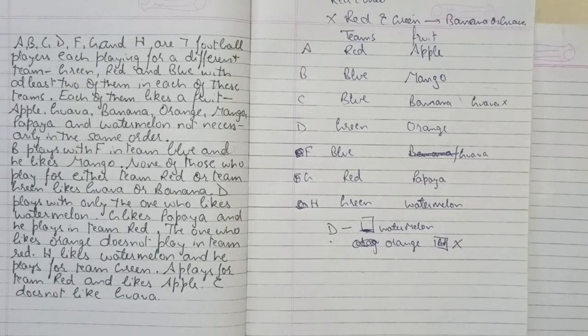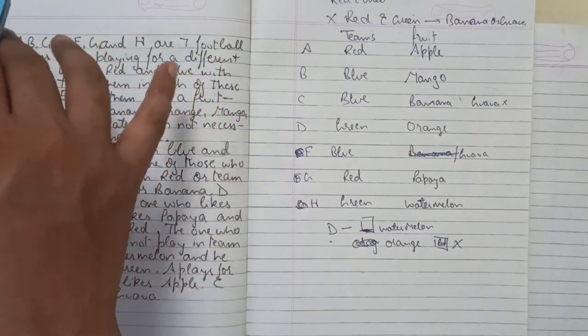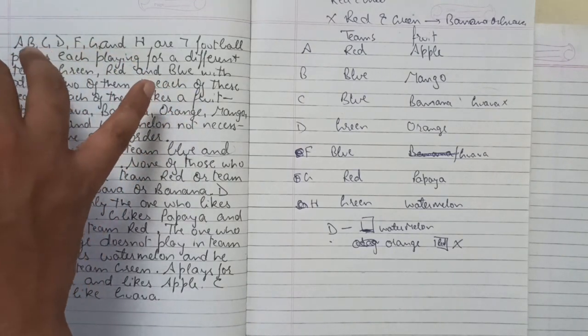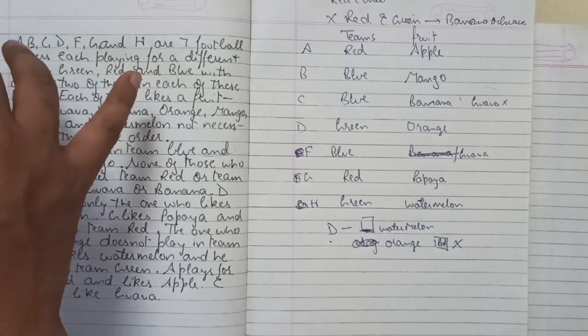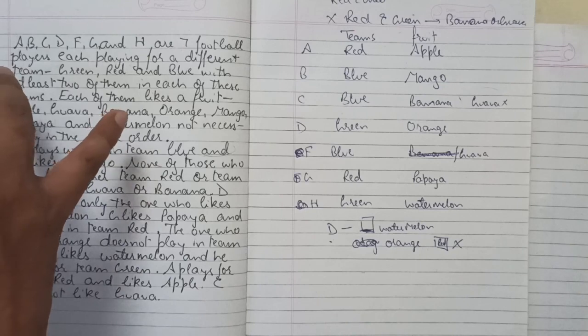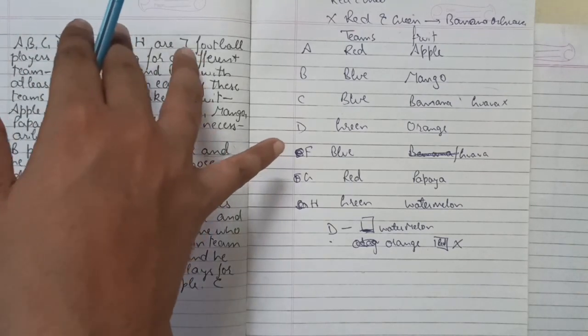Now the questions which may be arrived from this passage: who likes banana? We can say C likes banana. Or how many players are there in red team? 2. How many players are there in blue team? In blue team we have 3 players. Which players are there in red team? A and G are there in red team. What is the favorite fruit of G? The favorite fruit of G is papaya.